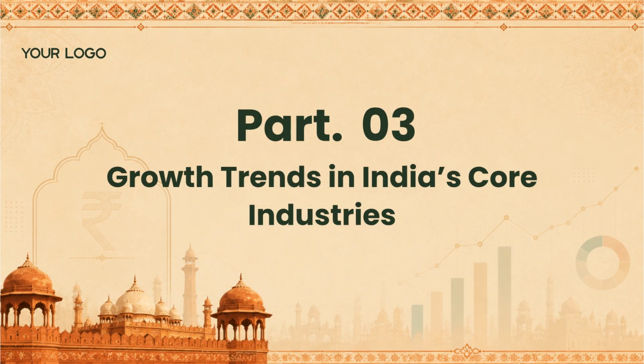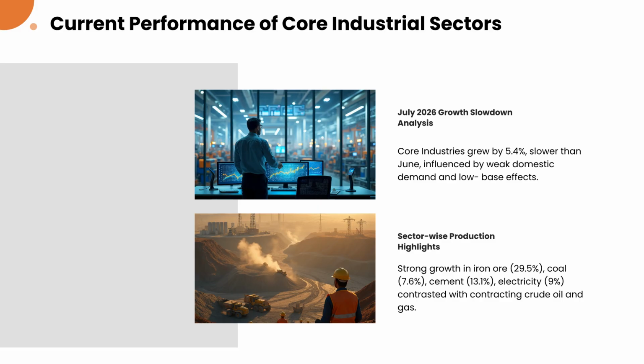Moving on to our third topic, we analyze the current growth trends within India's core industrial sectors. Growth in core industries slowed to 5.4% in July 2026, driven by weak demand. While iron ore, coal, cement, and electricity saw strong production, crude oil and gas output continued to contract.